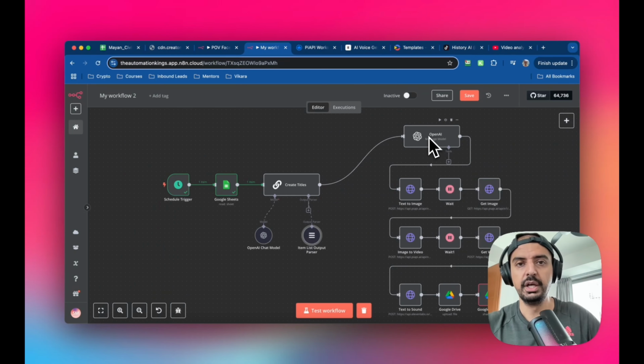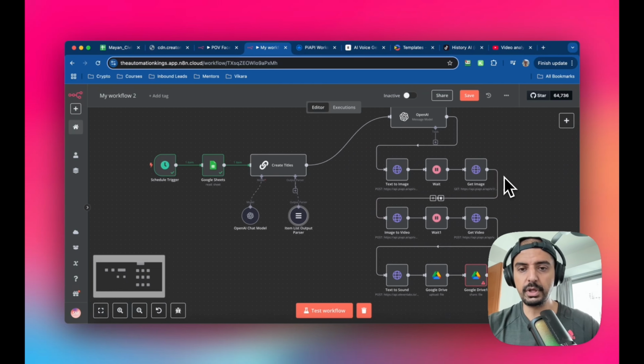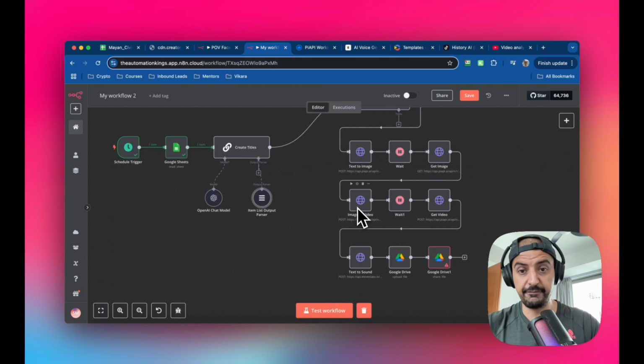Then we've got the OpenAI ChatGPT module here, which is going to generate the text to image. It's going to wait and get the image, then use the image to create a video. It's going to wait, then get the video, and lastly it's going to use the text to sound.